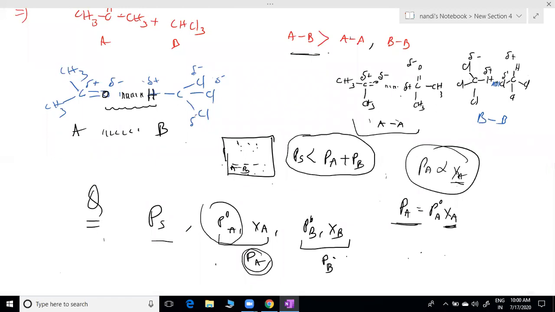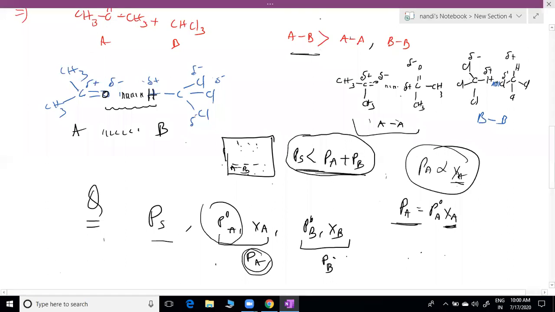If negative deviation means less only, no? This is the value, negative deviation. If positive deviation, PS should be more than PA plus PB. Negative deviation means less, everything is less. Negative means delta H is negative, delta V mixture is negative, everything is negative. In positive deviation, everything is more, except delta G. And delta S is also positive for every case. Any doubt?